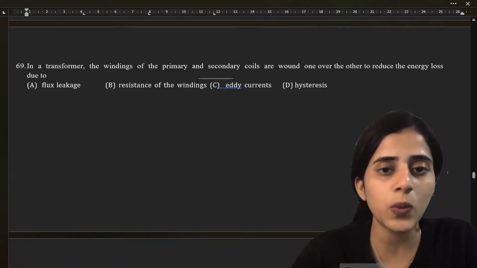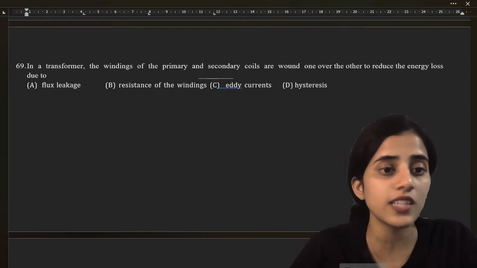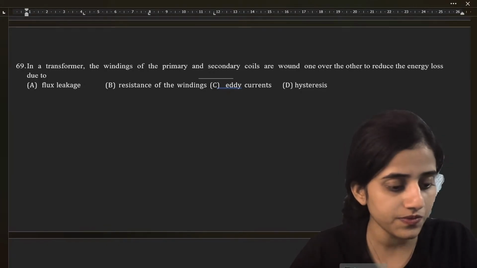In a transformer, the windings of primary and secondary coil are wound one over the other to reduce energy loss due to...